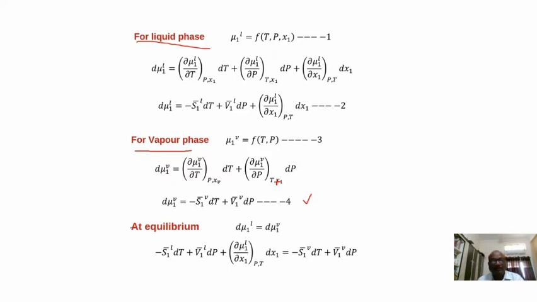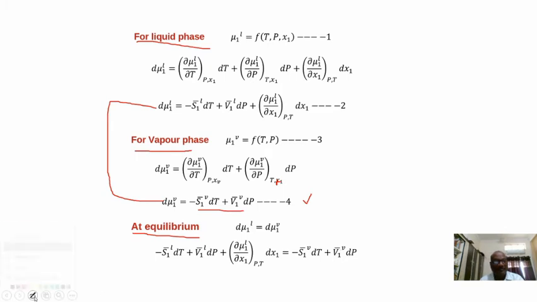Right. Now at equilibrium, both of these become equal, meaning equation number 2 is equal to equation number 4. So let us equate these. When you equate this, you see minus S1 bar in liquid phase dT plus V1 bar liquid phase dP plus ∂μ1 by ∂x1 in liquid phase at constant pressure and temperature into dx1, that is equal to minus S1 bar vapor phase into dT plus V1 bar vapor phase into dP.